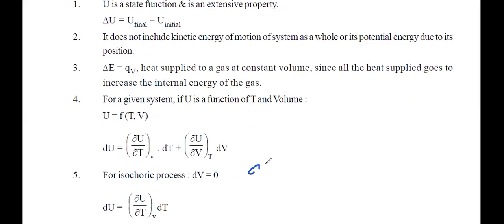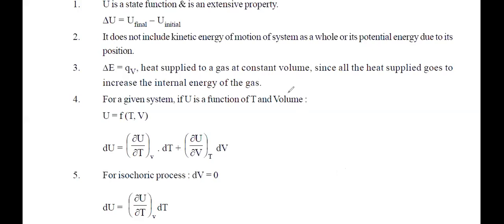Because it is dq by dT at constant volume, which is equal to nCv, right? Or C dash, yes or no? Everyone is getting this, na? Don't worry if you didn't get how I converted Q into U. The second law of thermodynamics will clear each and everything.